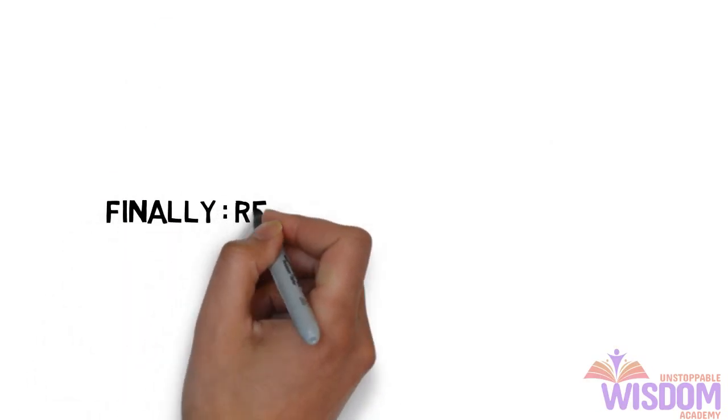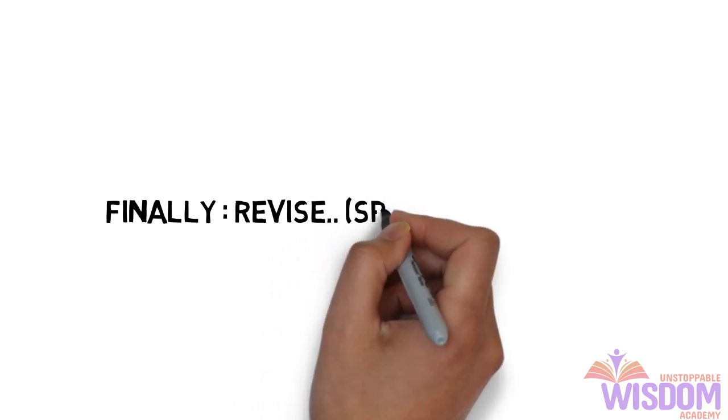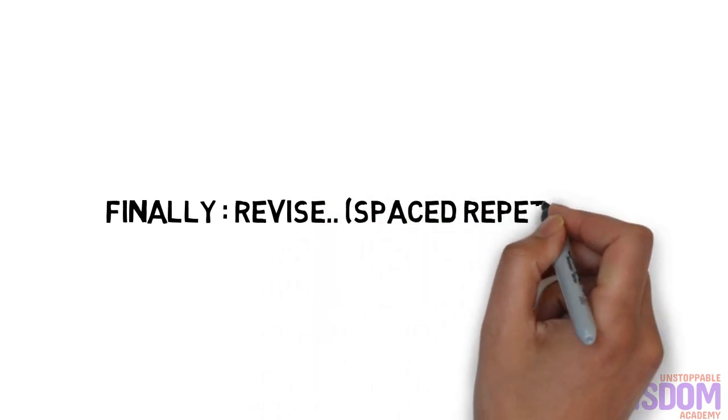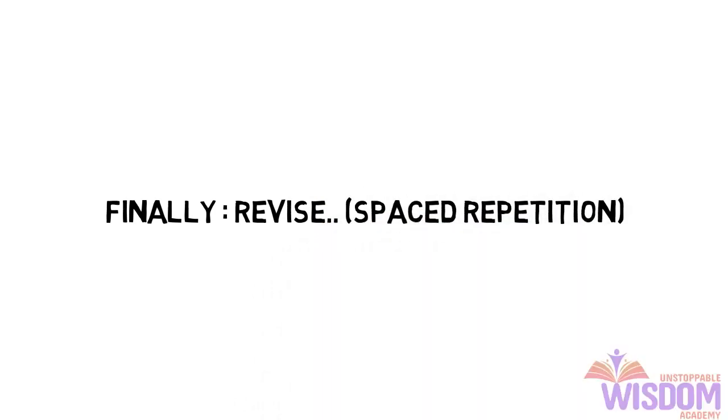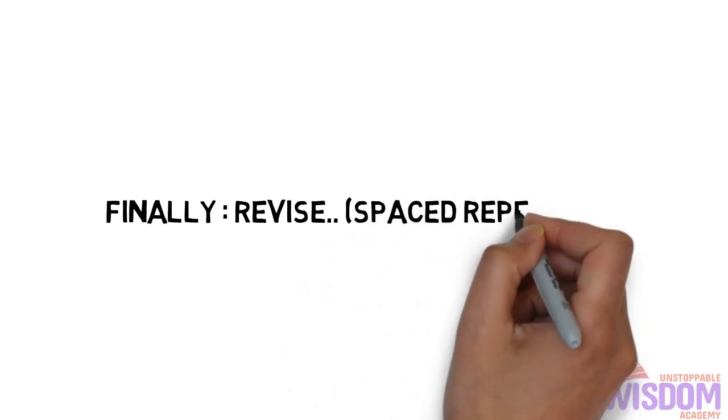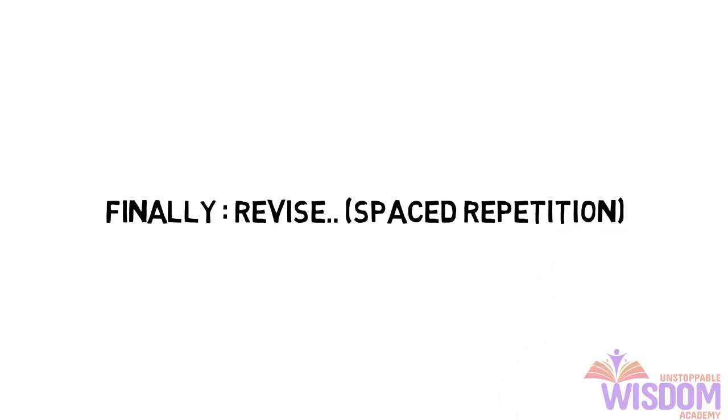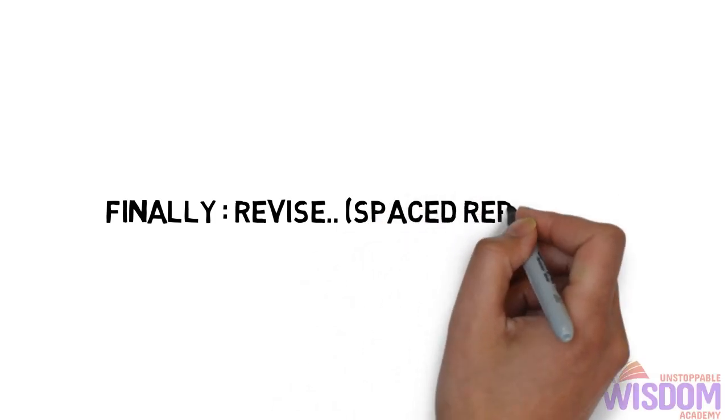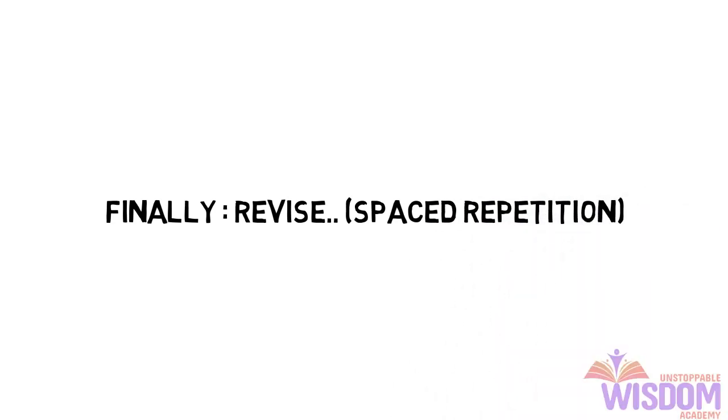Easy to memorize? Good. Finally, we need to revise. We need to revise at least 5 times. Not like going back to the textbook and revising. I'm talking about mental revision, that we usually call spaced repetition. So I'm going to talk about spaced repetition in the next video because it takes longer to explain.